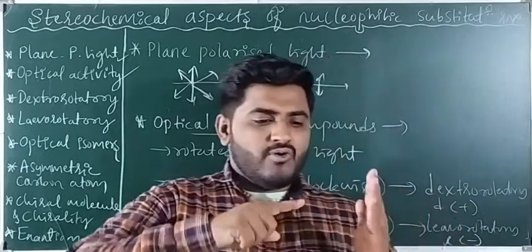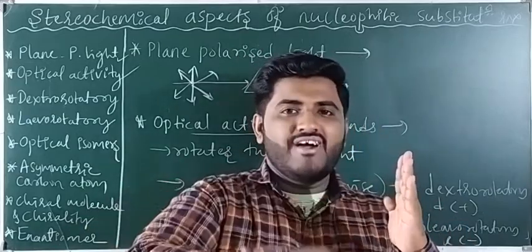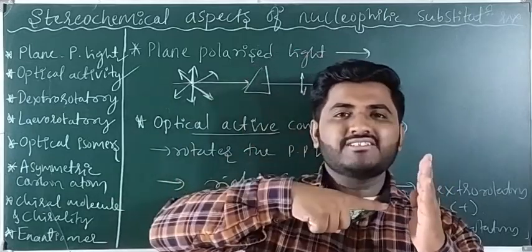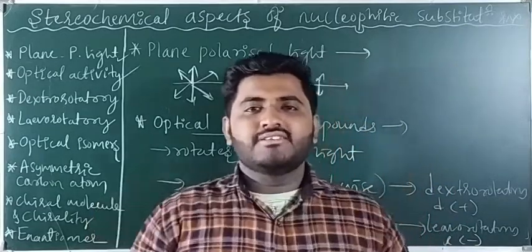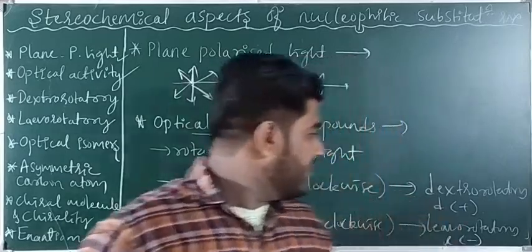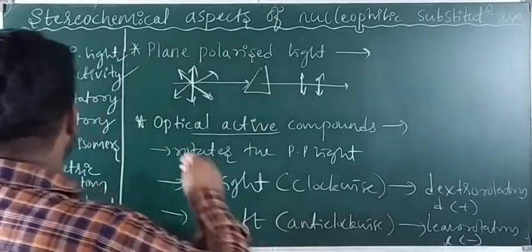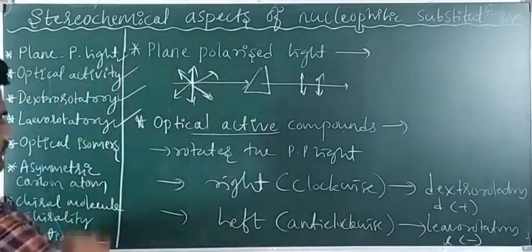When the compound rotates the plane polarized light towards the right, clockwise, it is called dextrorotatory. If it rotates towards the left, anti-clockwise, it is called levorotatory, denoted by small l or minus. So this is regarding dextrorotatory, levorotatory and optically active compounds.